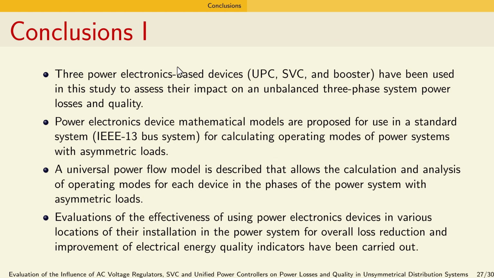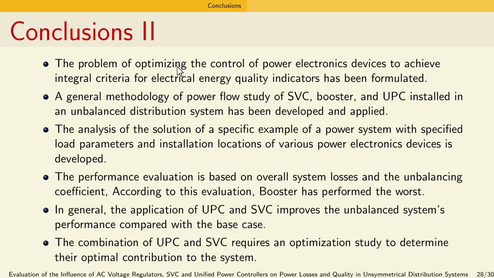In conclusion, our study assessed the impact of 3-phase power electronics-based devices on an unbalanced 3-phase system's power losses and voltage quality. We propose a mathematical model for these devices for use in a standard IEEE 13 bus system and describe a universal power flow model that allows us to calculate and analyze the operating modes for each device. We evaluate the effectiveness of using these devices in various locations within the power system to reduce overall losses and improve the electrical energy quality indicators. We formulate an optimization problem to control these devices to achieve integral criteria for electrical energy quality indicators.